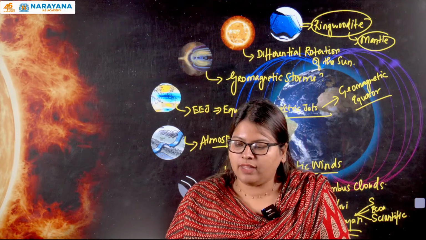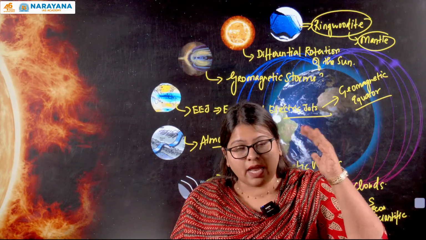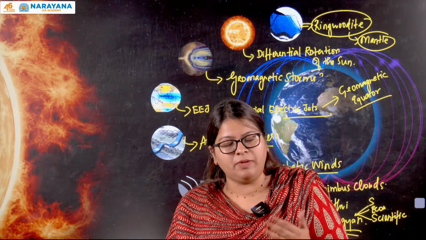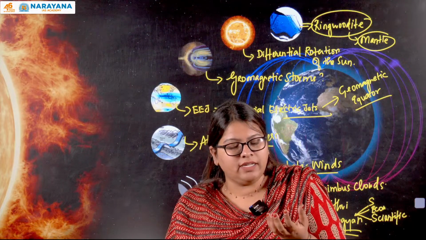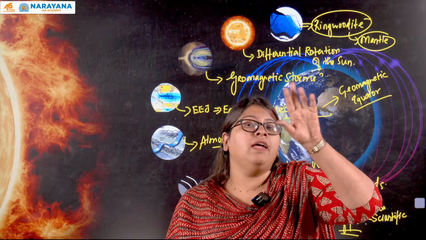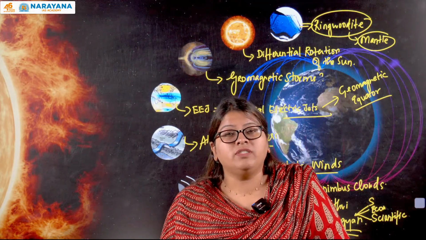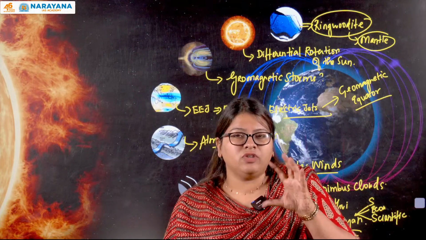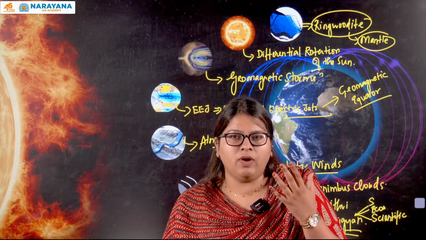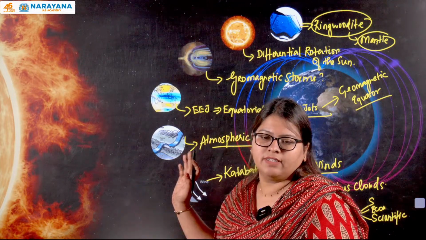Okay, so here there are certain concepts you need to know. We will be discussing various layers of the atmosphere, various layers of the earth, how important it is, how the temperature actually varies, whether in the core it is more, or whether in the outermost surface it is more, and what is the process that underlies everything. For example, you have the convectional currents as well as the magnetic fields. All that we will be discussing over here.